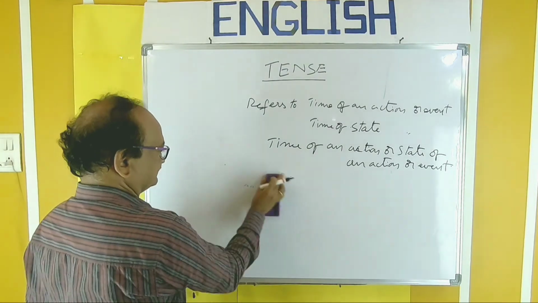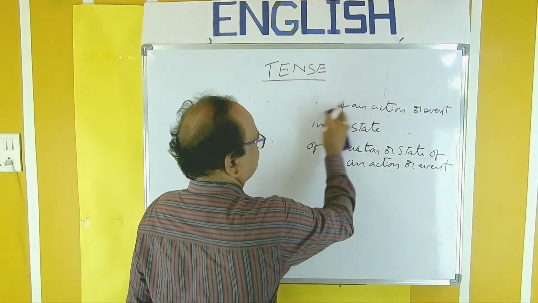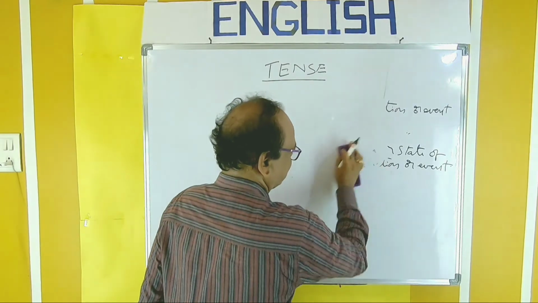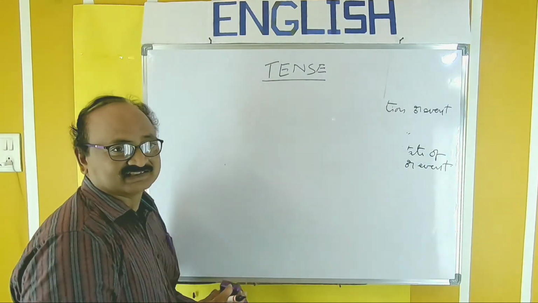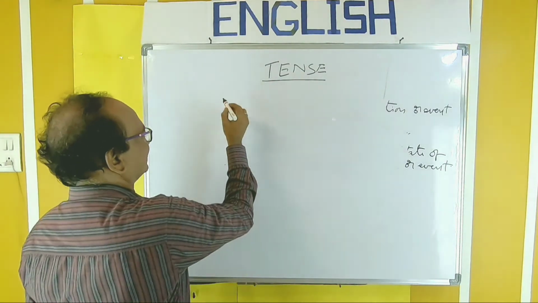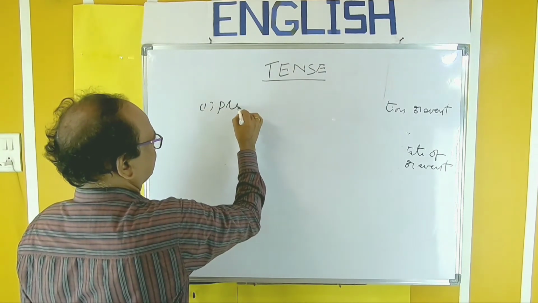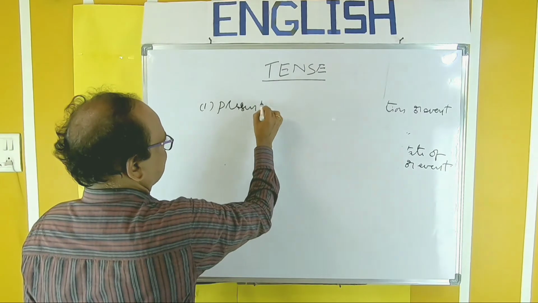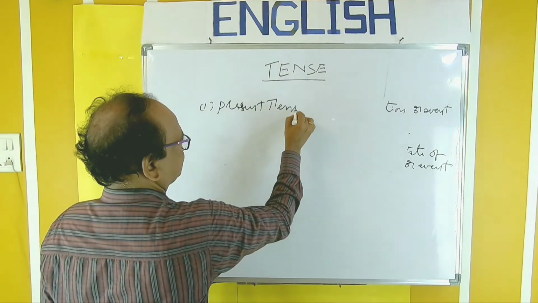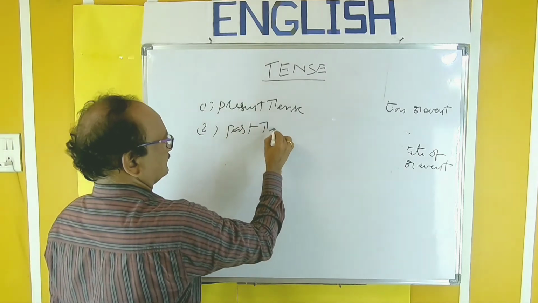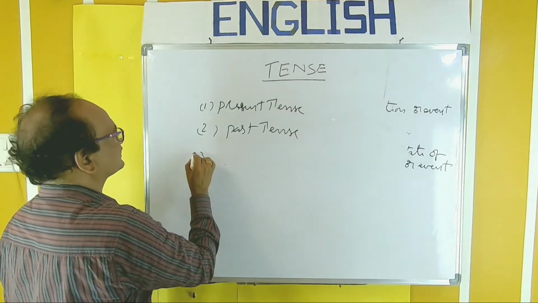Next, there are three tenses in English. Of course, everybody knows it. Three tenses in English. One, present tense. Two, past tense.